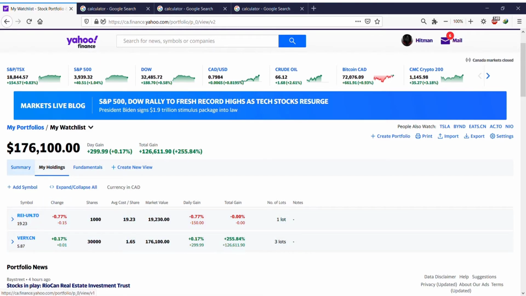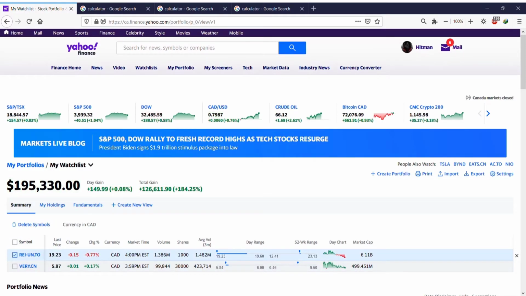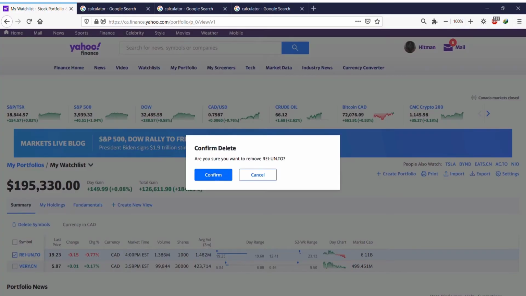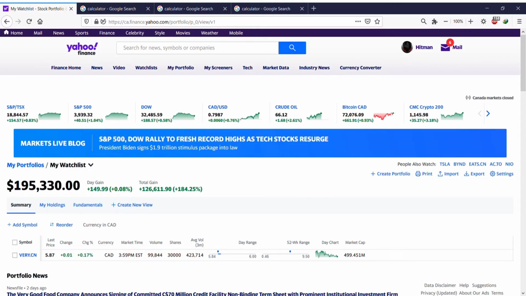Let me go to summary again to remove this, because I don't want it. Okay, confirm. Now as you can see, let me explain a little bit about what you see here. The last price depends on the time that you look at the market. If it is after markets, you're going to see the last price when the market closed, but if it is during the market hours, you're going to see just the last price.